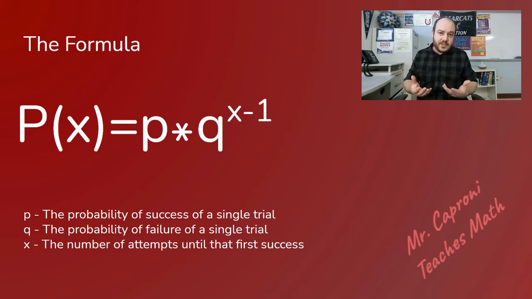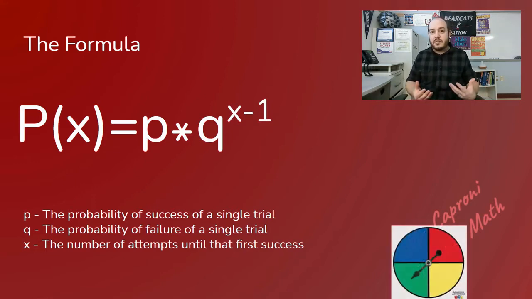So what did the multiplication rule say? Well, it said that you can take the probability of each situation and multiply them together to find the probability that all of those situations would happen together. In this case, that's exactly what we're looking at. Let's say I want to spin a spinner that has 4 colors on there, and I want to know the probability that the 4th spin will be the first time that I land on blue.